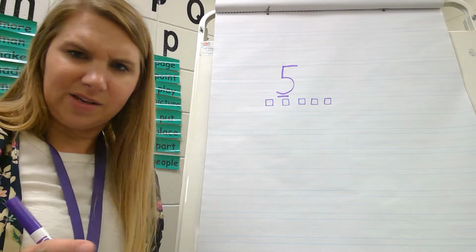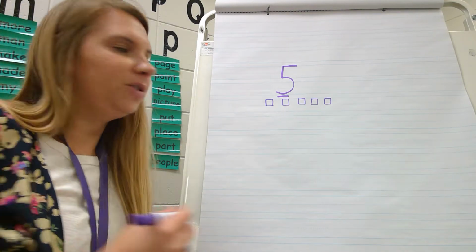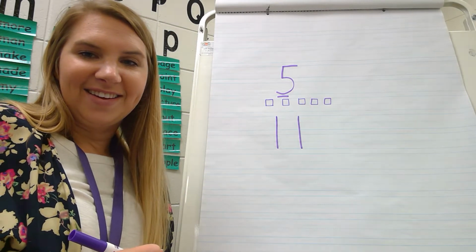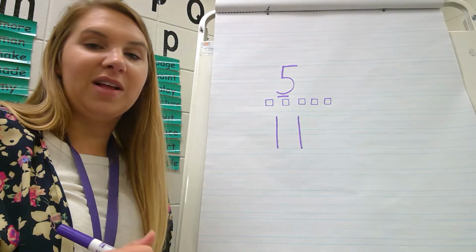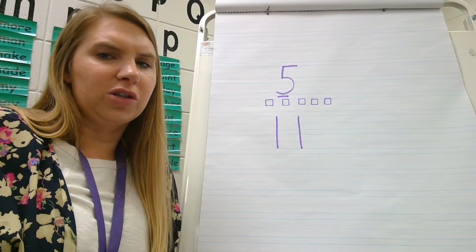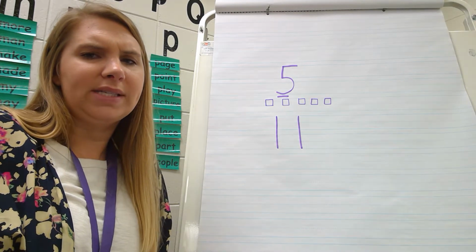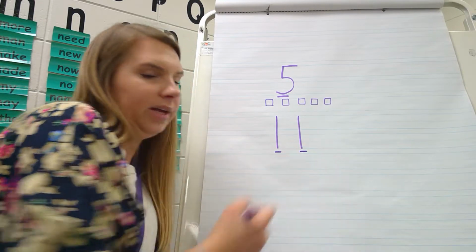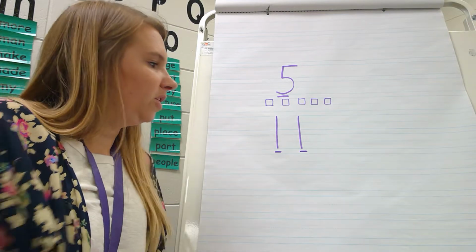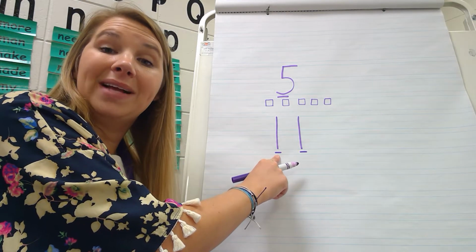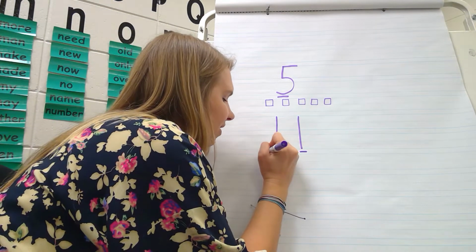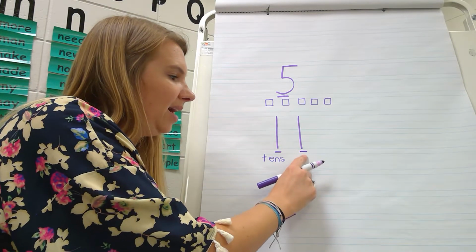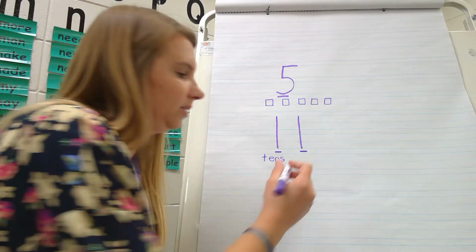But now check this number out. I'm going to do the number. What number is that? 11. The number 11. How many numbers are in the number 11? How many do you see? I have one here, and I have one here. The number that is first over here is called my tens place. I'm going to write that right here. Tens. And the number behind it is called the ones place.